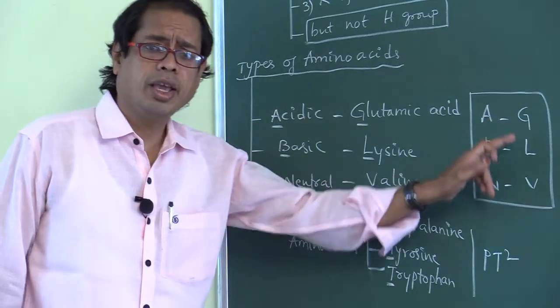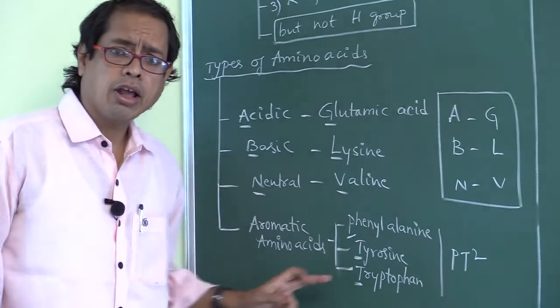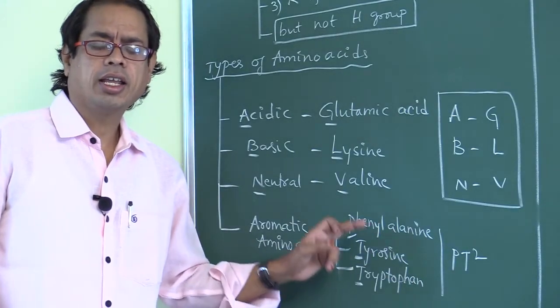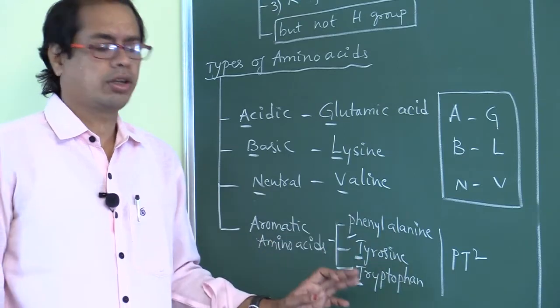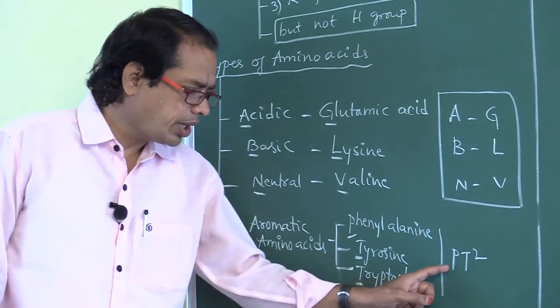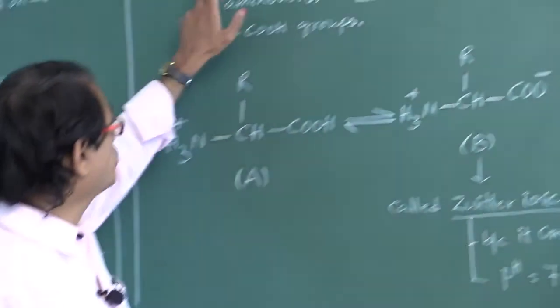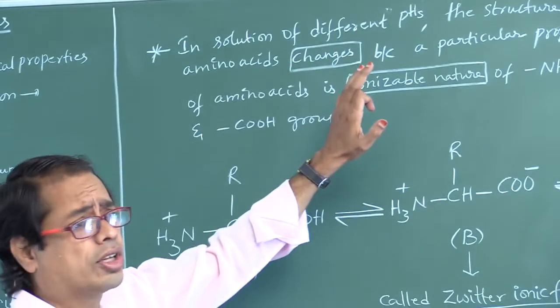Code: ABN GLV. Aromatic amino acids: PT square, phenylalanine, tyrosine, tryptophan. Two T sounds are there, no? PT square.